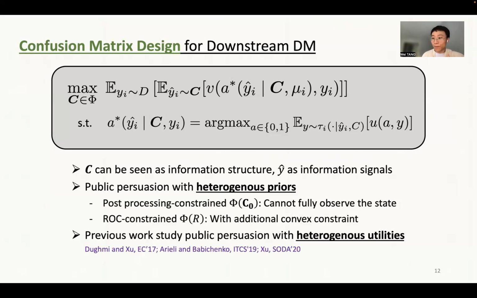So there have been a few works talking about how to design optimal information structure in this public persuasion setting, but they are more focused on heterogeneous utilities, such that for each data instance, the AI designer and the decision maker have different utility functions.